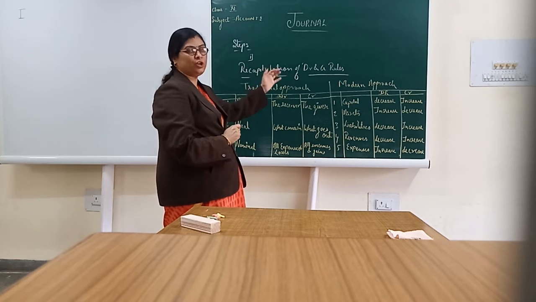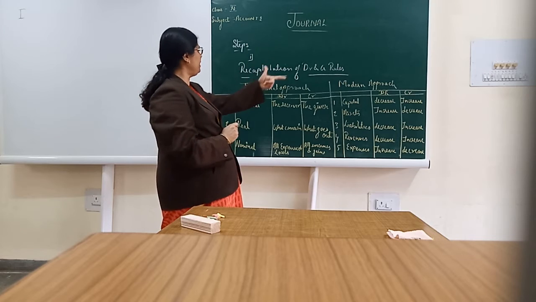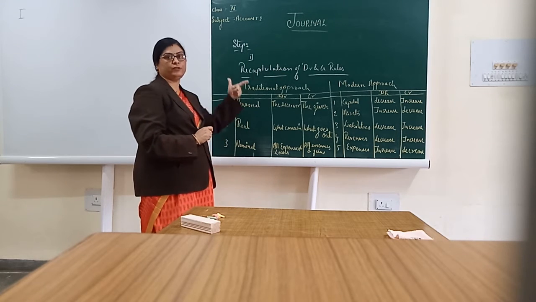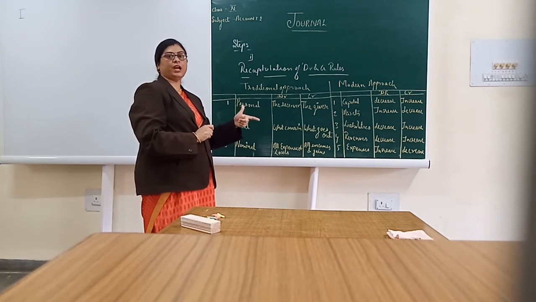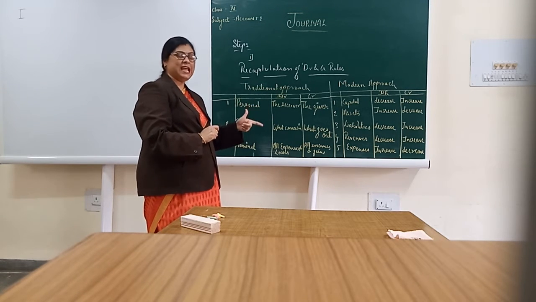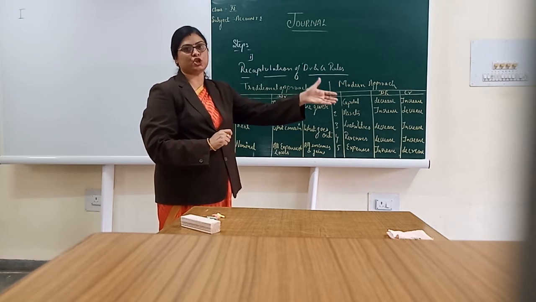In the format of the journal, you are supposed to write the date. In the particular column, you are supposed to write the name of the account which is to be debited first, then the name of the account which is credited, then we write the amounts in the debit column and credit column.